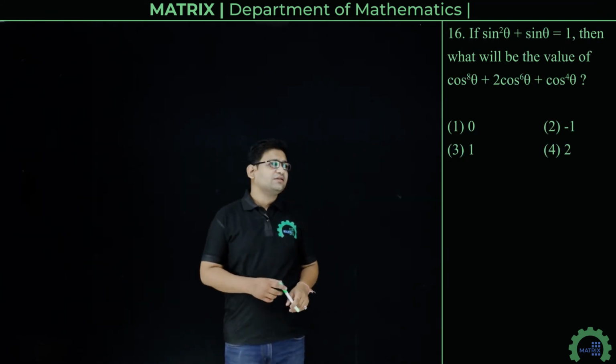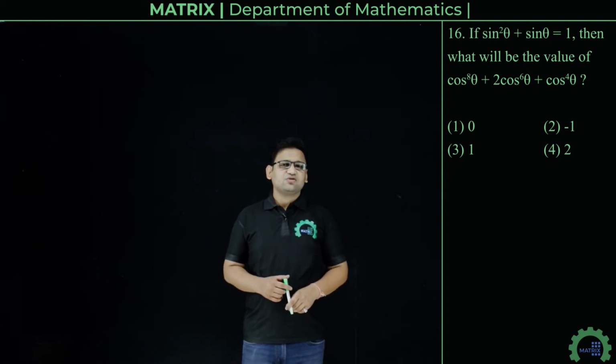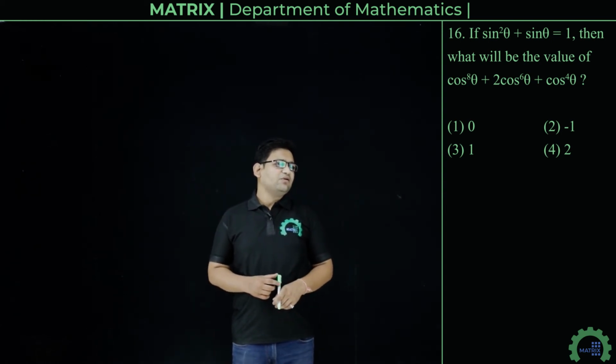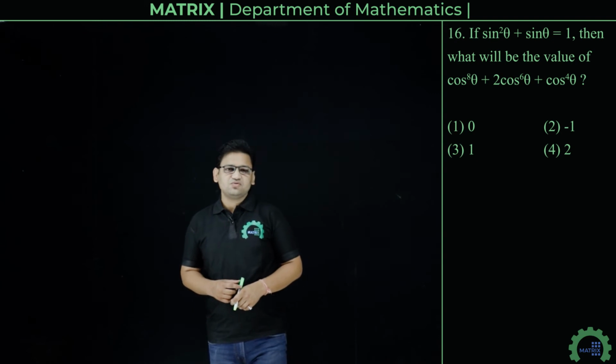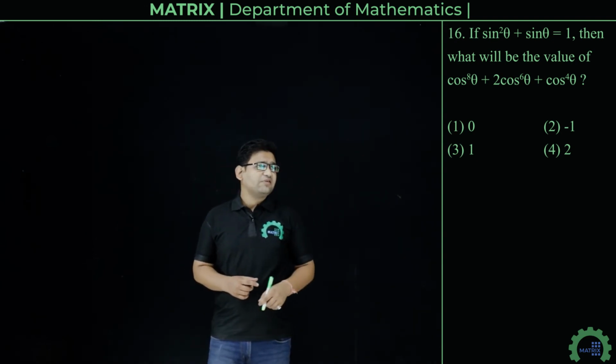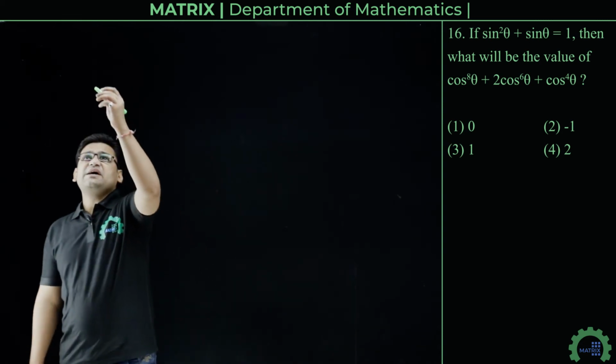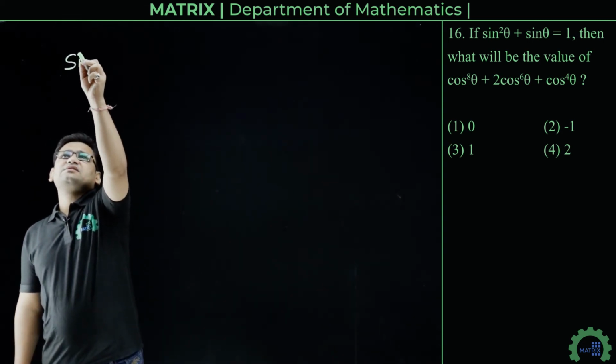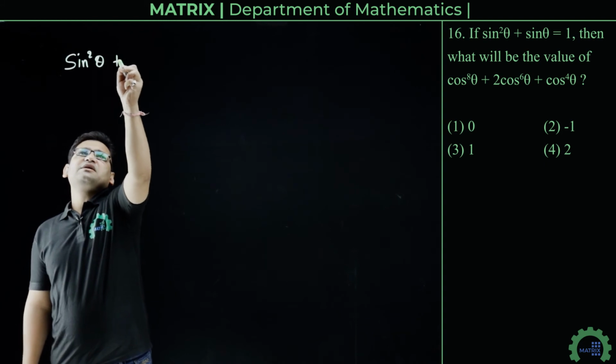Next question is sin square theta plus sin theta equals to 1. Then what will be the value of cos theta raised to power 8 plus 2 cos theta raised to power 6 plus cos theta raised to power 4. Now we have given here sin square theta plus sin theta is 1.